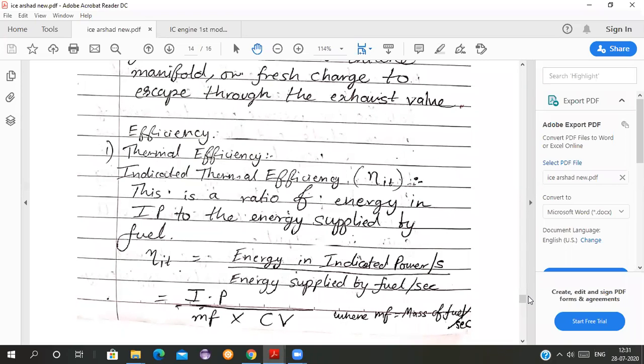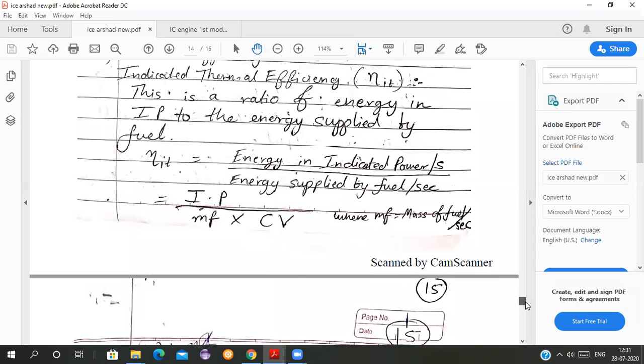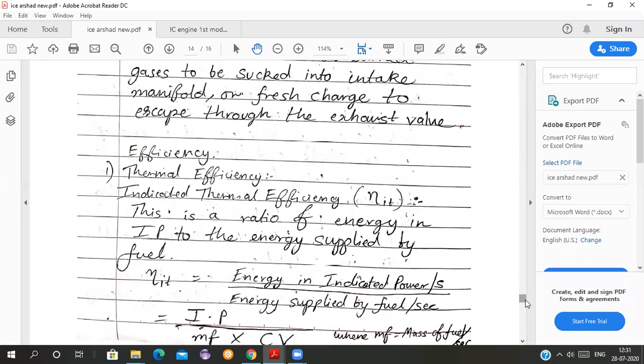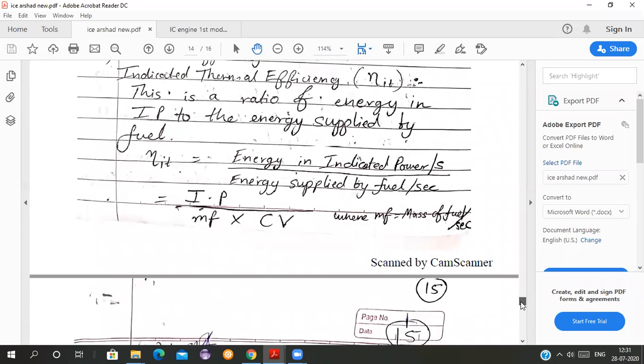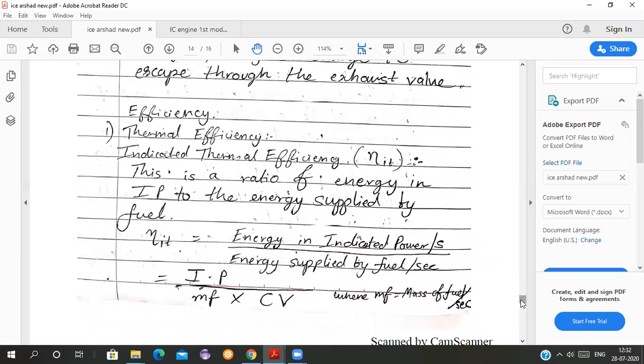When you talk about the efficiency of an engine, they generally don't tell you about the thermal efficiency, because thermal efficiency is very less. It cannot be more than 50% for any engine. When you get the specifications of a car engine, they generally tell about the mechanical efficiency, so that the customers are attracted.